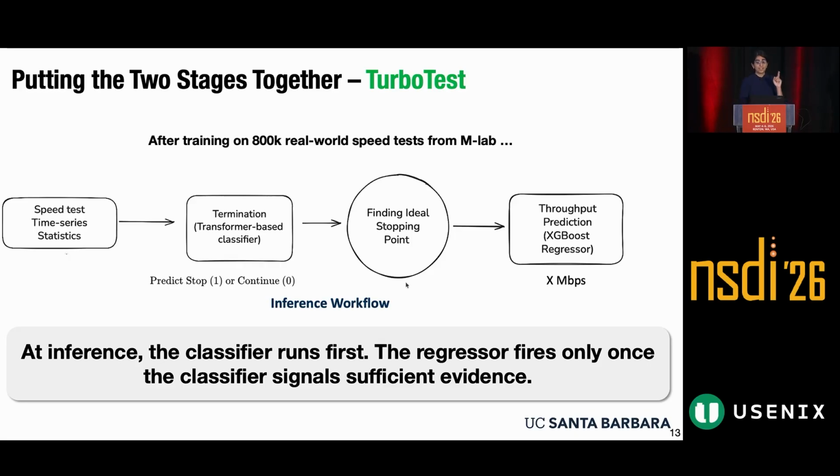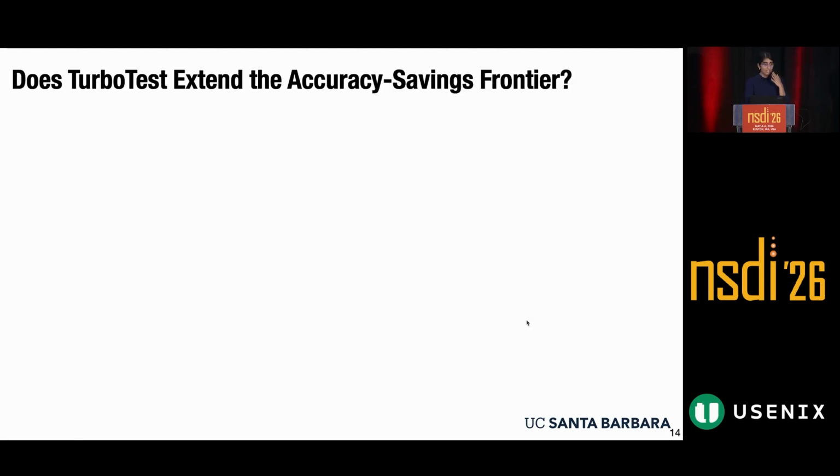So we only have to apply our regressor once at the end, and then it's giving us our X Mbps. So we're only applying the regressor whenever our classifier is essentially suggesting significant confidence in our termination decision. So now that we have this framework, we want to see if it actually works as our intuition is showing us. Namely, does it actually extend the accuracy savings frontier?